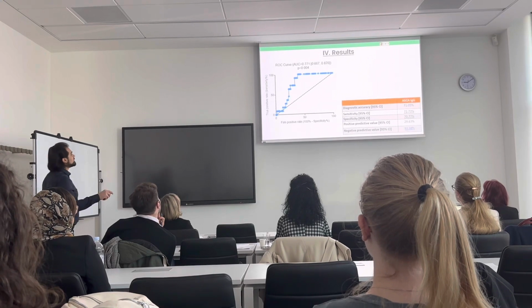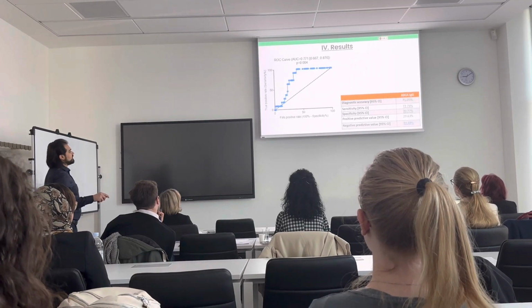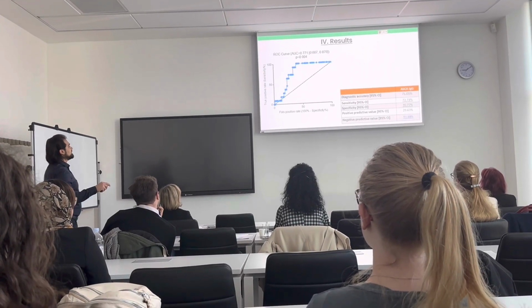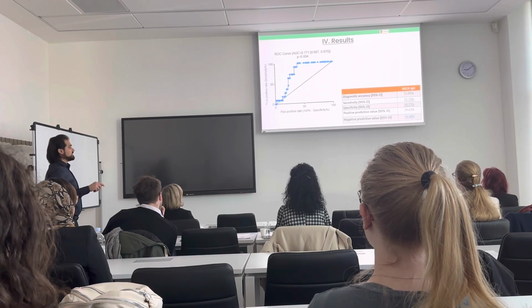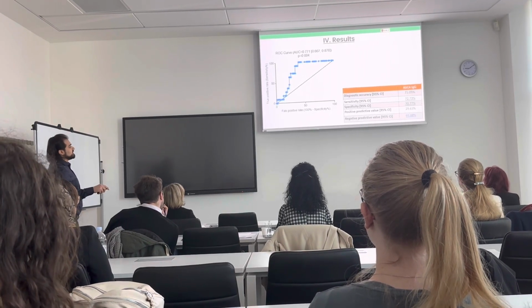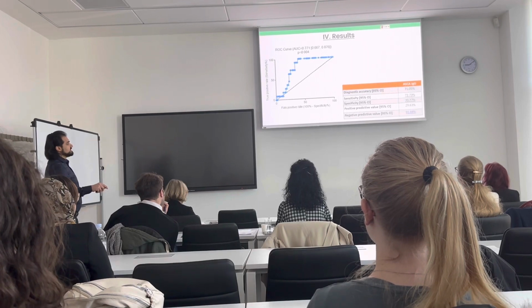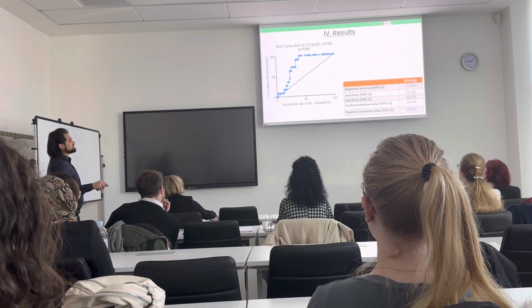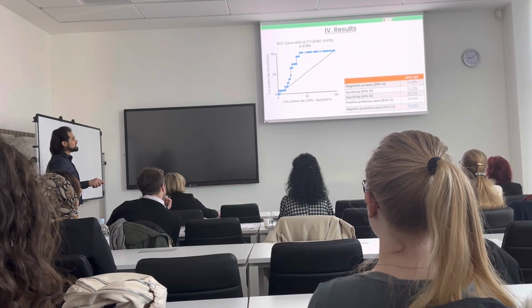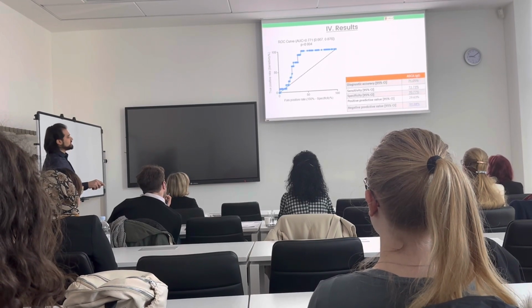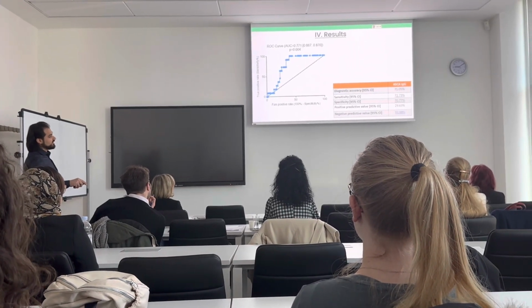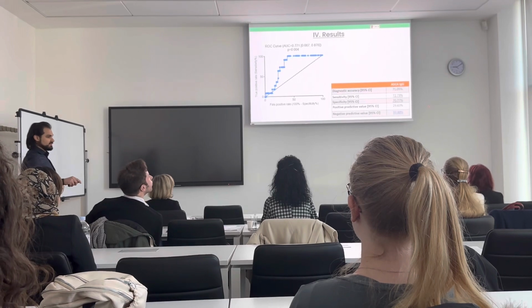And this is the ROC curve distribution of ASCA IgG and the area under the curve of 0.77. The values of ASCA IgG, the sensitivity is around 72%, specificity of around 70%, positive predictive value 30%, and the negative predictive value of 93.88%.